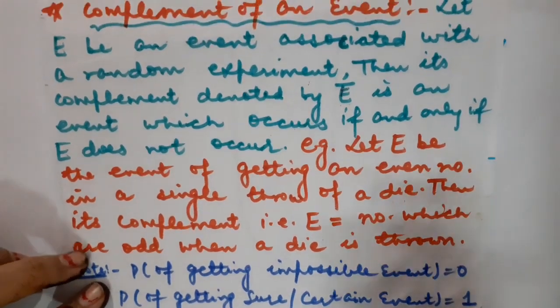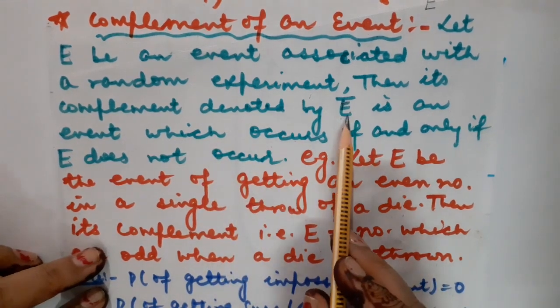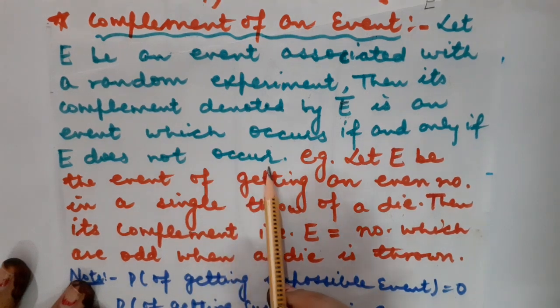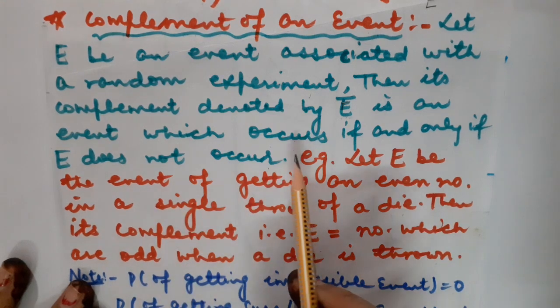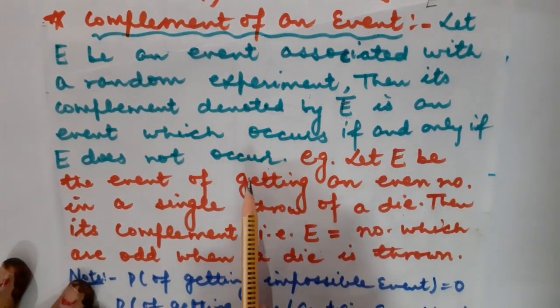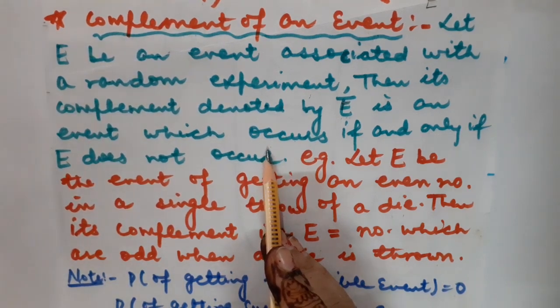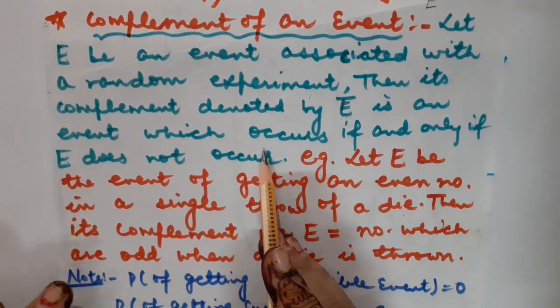So in short, the complement is we have to take those outcomes which are not going to happen in the event E, the negative part of the event. If the event is about even numbers, then in its complement we take the odd numbers. If the event is about prime numbers, then in its complement we take the composite numbers. Got it?